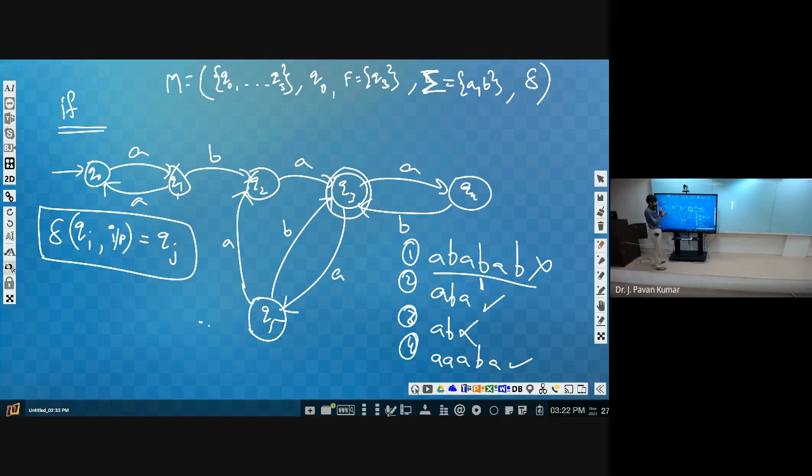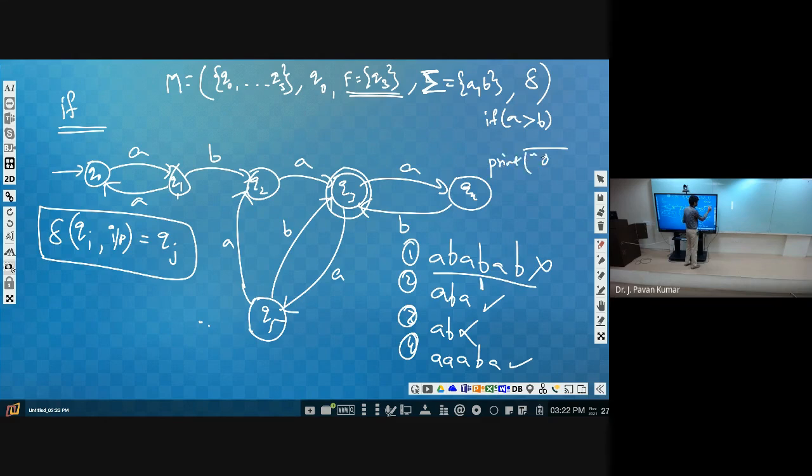And there is one question: why do we have a set of final states? Why do we need more than one final state? That's the question. I will give one simple example: if A is greater than B, then we will print something, otherwise we will print some other thing.